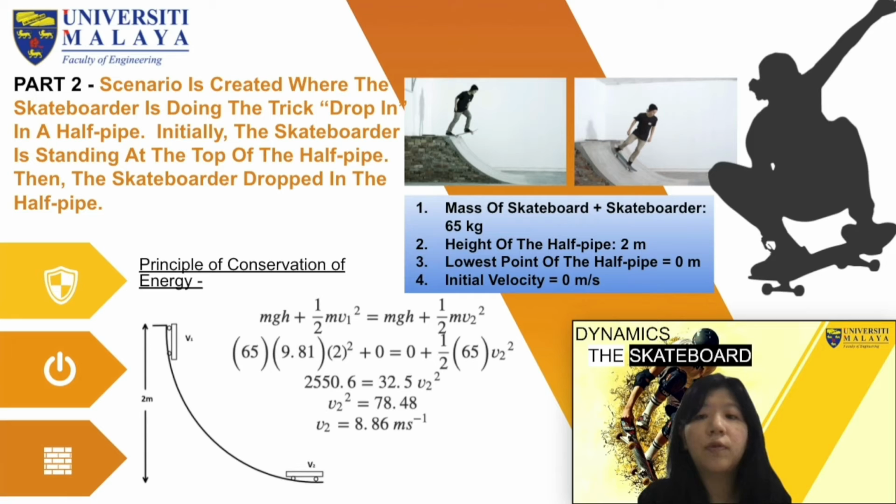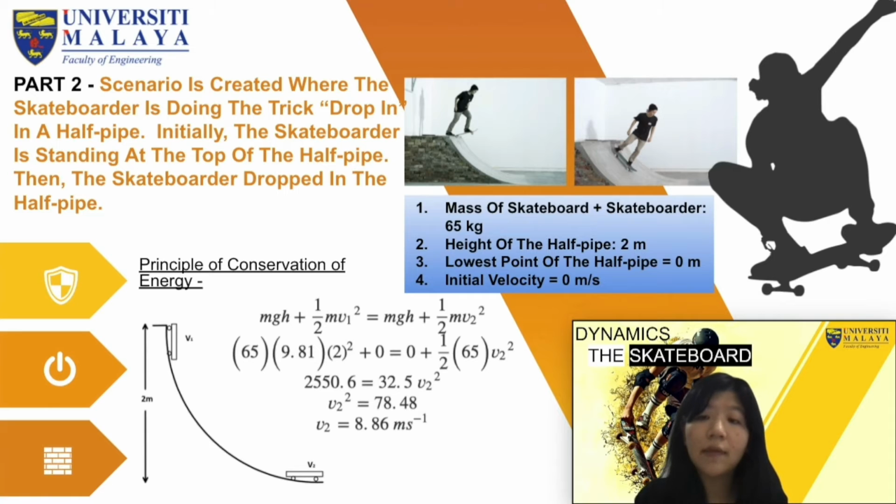We now need to find out the total energy possessed by the skateboarder at his initial position, which is the highest point of the half pipe with a height of 2 meters and with his initial velocity V1 equal to 0 meters per second. Next, we have to find out the final velocity of the skateboarder, V2, when he is at the lowest point of the half pipe, where the height is equal to 0 meters.